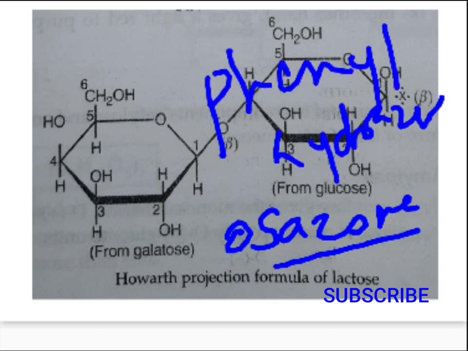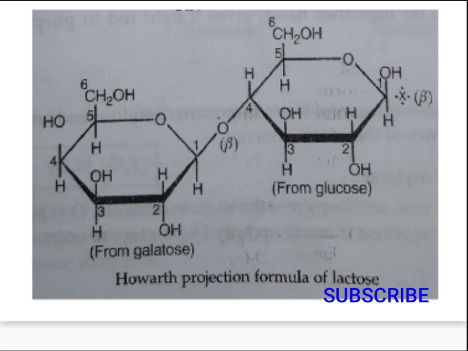Okay, so in this case it has been observed that when you treat this particular saccharide, this disaccharide lactose, with phenylhydrazine, it results in the formation of an osazone, which suggests that yes, it is a reducing sugar. On the other hand, you need to check for the simplest way. You need to check for the anomeric carbon, and that anomeric carbon should have a hydroxyl group. Okay, so just check out the structure of this complete lactose unit.